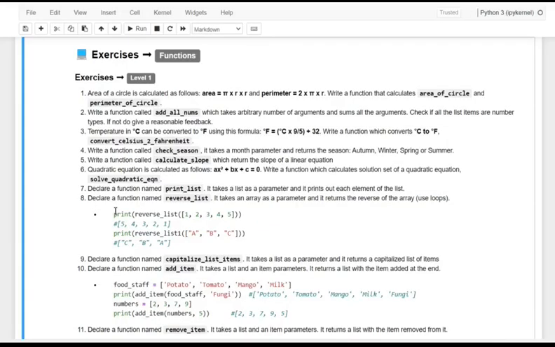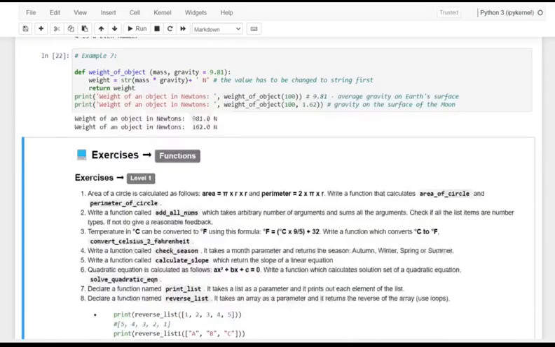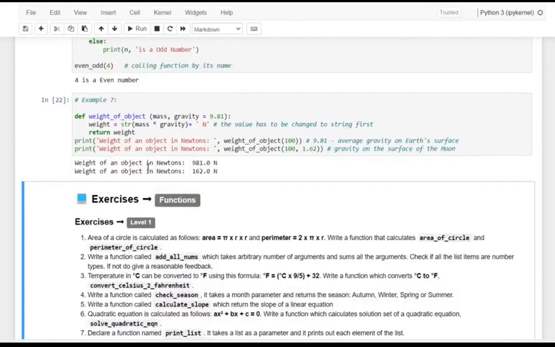So for the weight of an object in newtons, two times I have called the function. One is with 100 and another is with 1.62 as the gravity. If I give the value of gravity, it accepts it, overwriting the default value, and if I am not providing the gravity value, it by default takes 9.81.